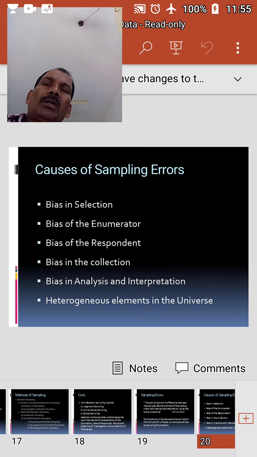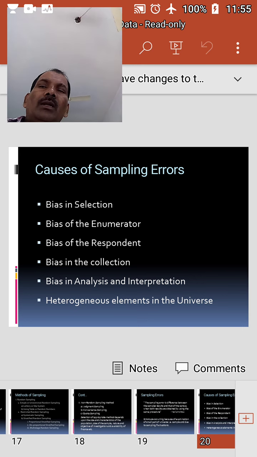Okay, and bias of the respondent. If questions affecting the dignity or sentiment of the respondent are asked during the collection of data, the respondents are likely to give wrong answers. In such cases, the error arises because of faulty answers given by the respondents. For instance, persons are likely to understate their income or may try to conceal their habits, etc.